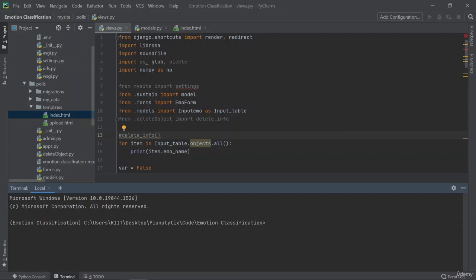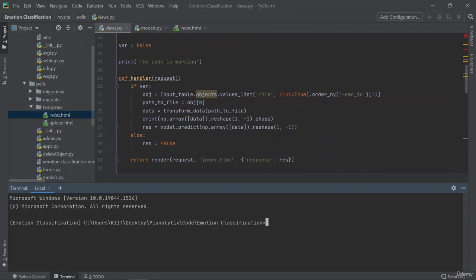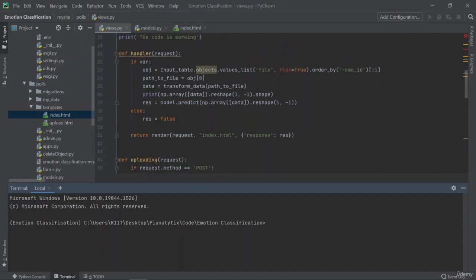So what happens is that we create the front end, then we create functions in the back end, which is the views.py. And when I say front end, that means the templates only. So let's say there's actually the handler function, which is taking a request parameter, right?